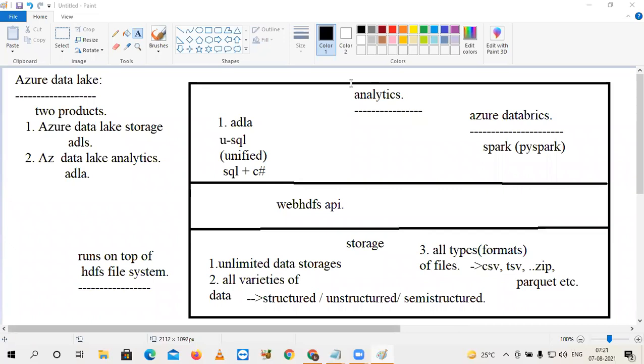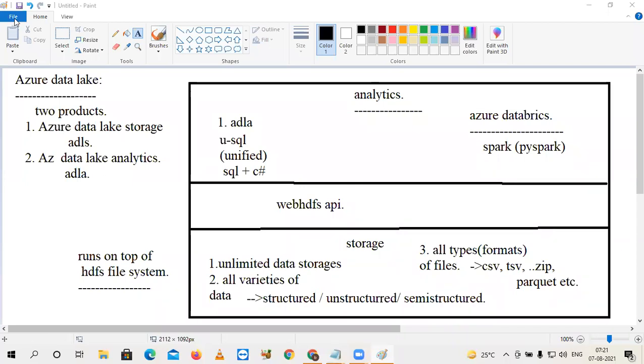Sir, in AWS, there are services like multi-part upload and all for big files. So is there something like that in Azure as well? Yeah, here in Azure, we have additional data migration tools. Using that, you can upload data from on-premise to cloud. Okay, thanks.